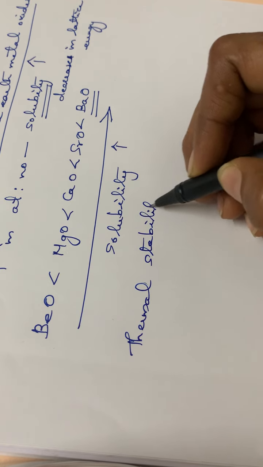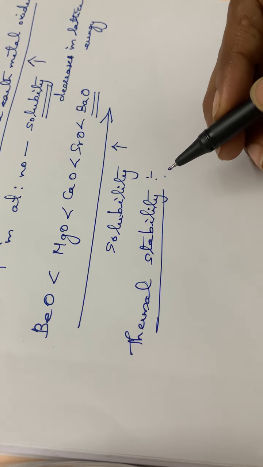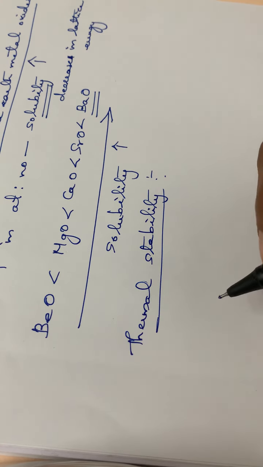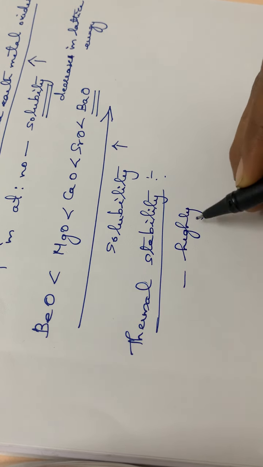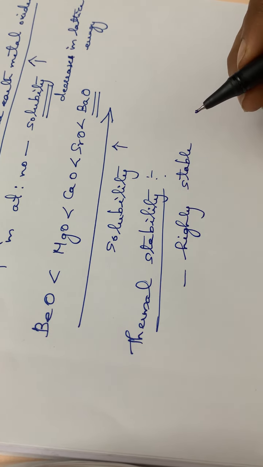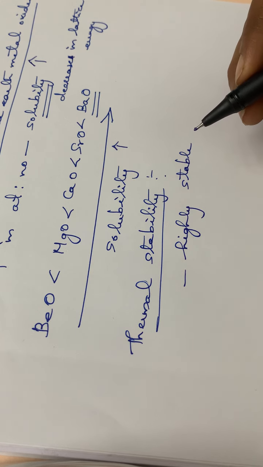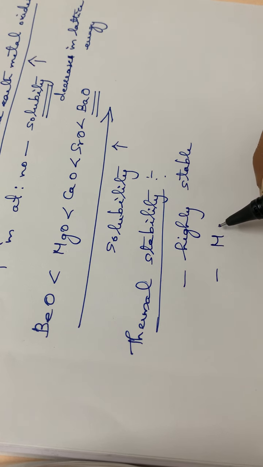Alkaline earth metal oxides are highly stable. Normally these oxides are MO, that means M2+ and O2-, in the ionic form.